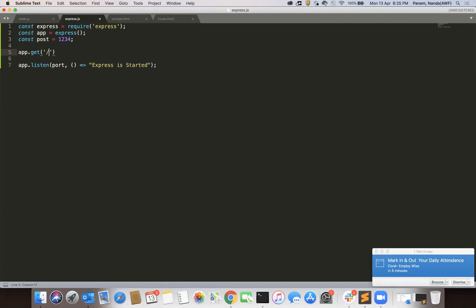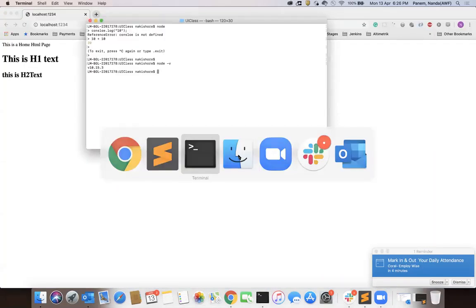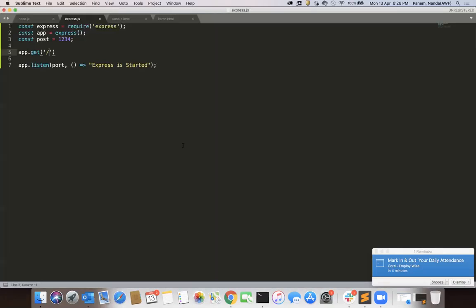What is the URL you want? I want to use just a slash over here, so that in that URL you are able to see whatever response you want to display. So I'm providing slash over here, and then I'm calling a function. Previously I wrote a function like this.